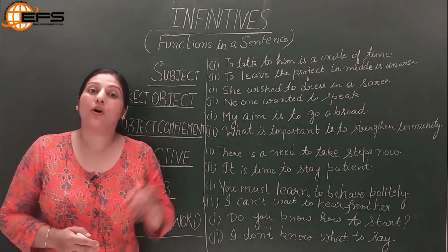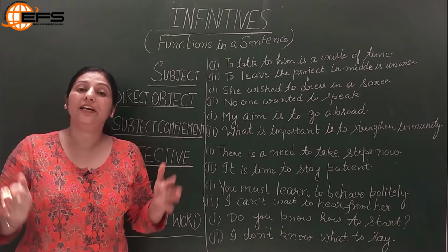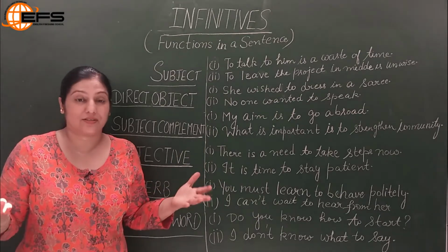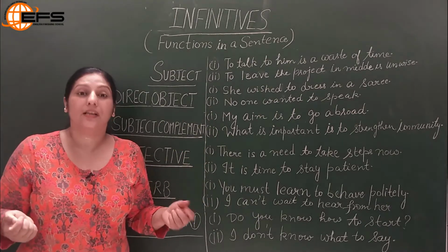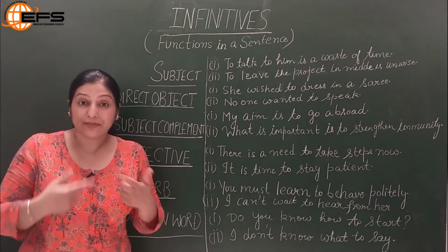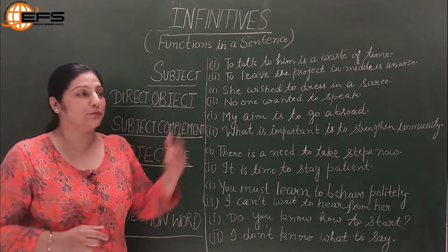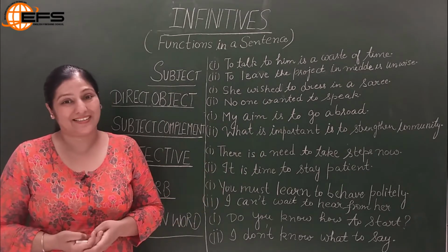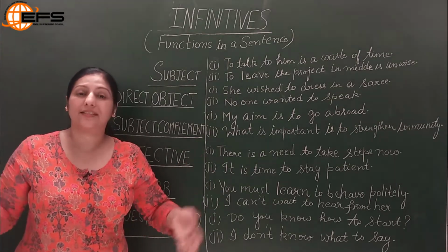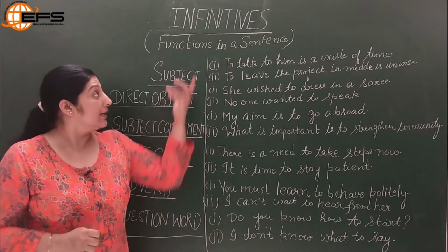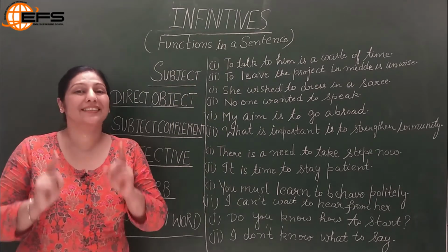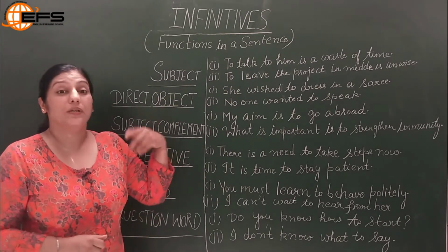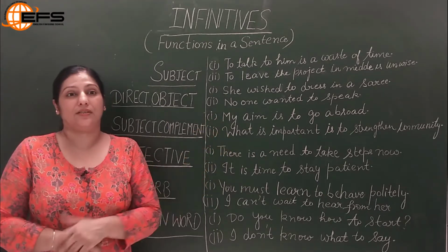Friends, in our previous video on infinitives part 1, we had clearly understood the types of infinitives and their use in a sentence, and we also discussed the structures. That is, to plus V1, the base form of the verb, is called the to-infinitive, and the bare infinitive is just the first form of the verb in a sentence. We also know that they always exist with the main verb in a sentence. If you have not watched that video yet, go to the link in the description box and watch that as well. So let us talk about the functions of infinitives in a sentence now.